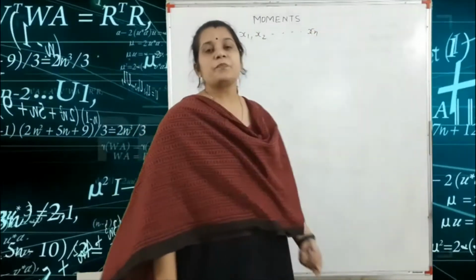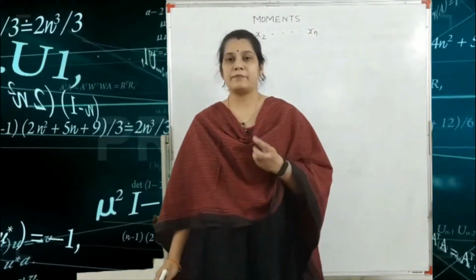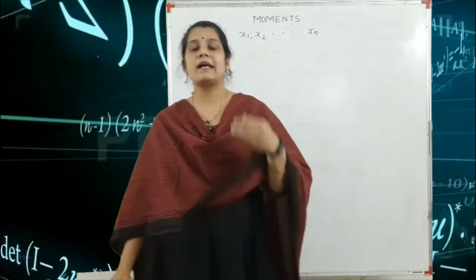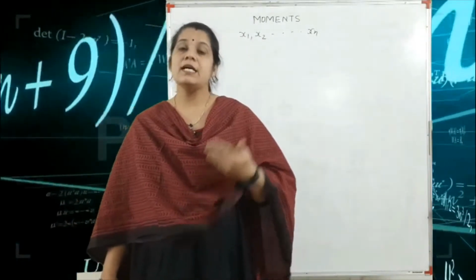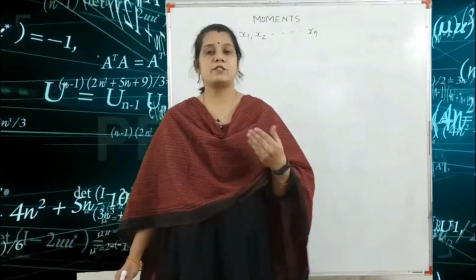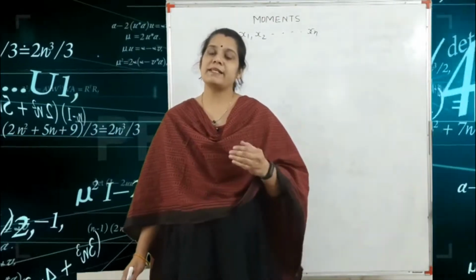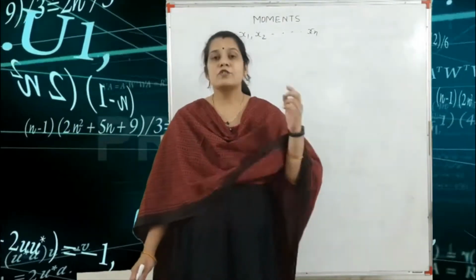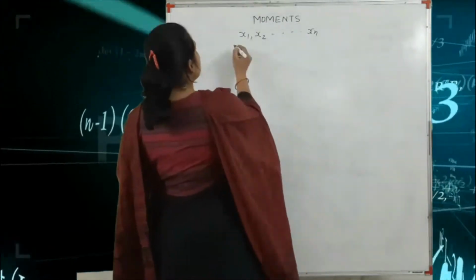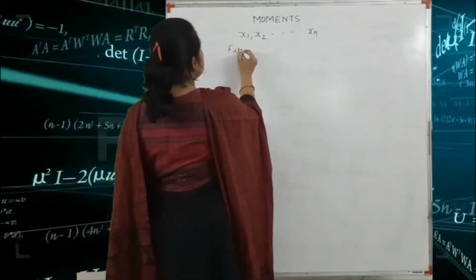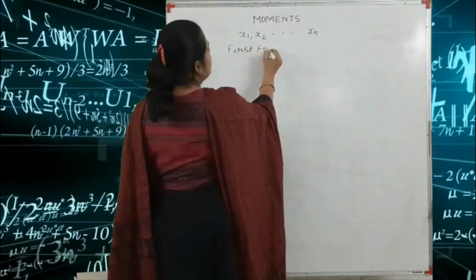In this topic we have three types of moments. The first one depends on the actual mean, the second one depends on the assumed mean, and the third one depends on the origin. The formulas are: first we find the first four moments